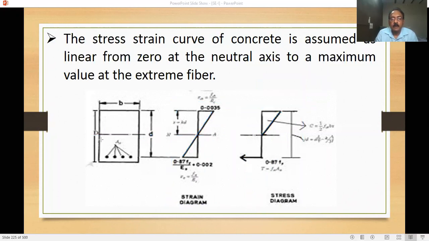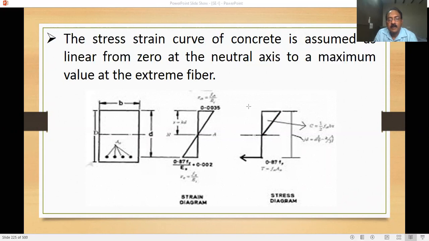So observe carefully. As I am explaining, the stress-strain curve in the concrete is assumed 0 at the neutral axis and maximum at the extreme fiber.